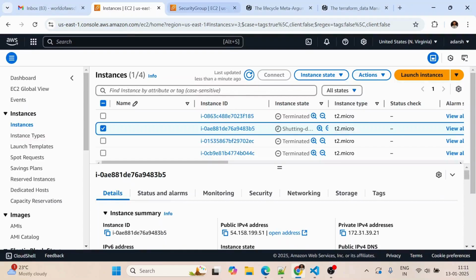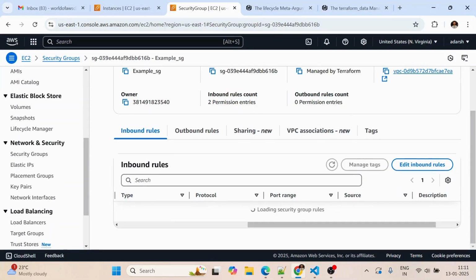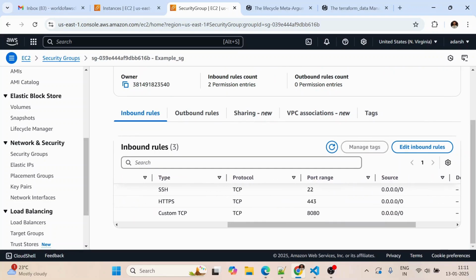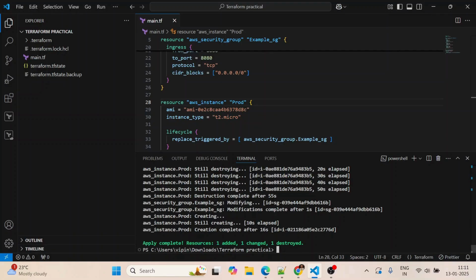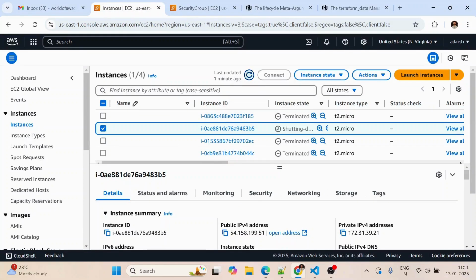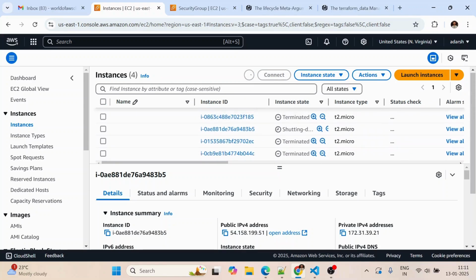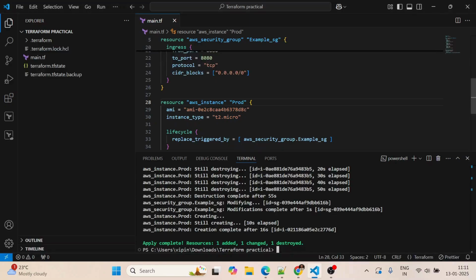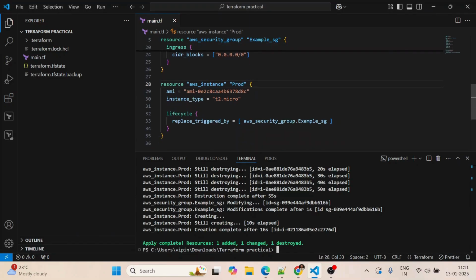If we go to the security group now and refresh it, as we can see here, custom TCP 8080 is already whitelisted. And the EC2 instance has also been created. Let's refresh it. As you can see here, one instance is in running state. So this is all about the replace_triggered_by lifecycle meta argument.